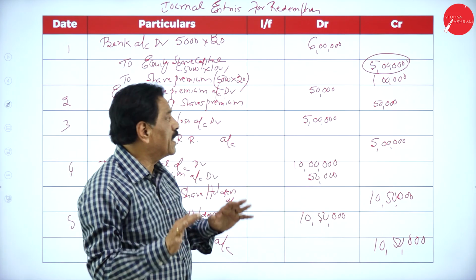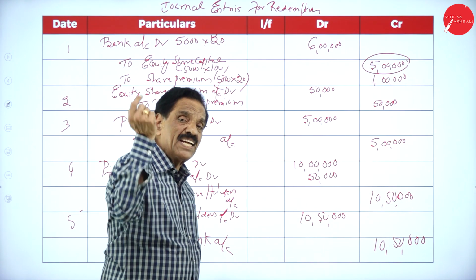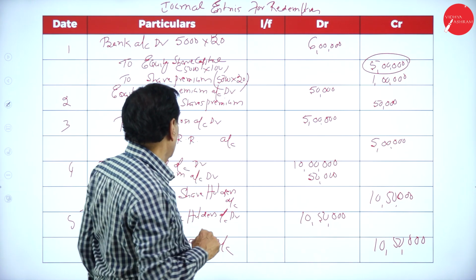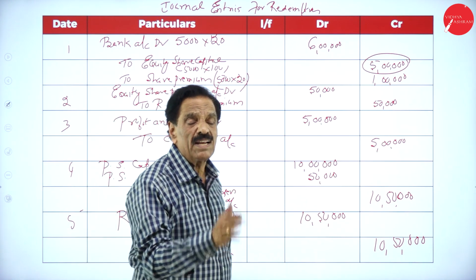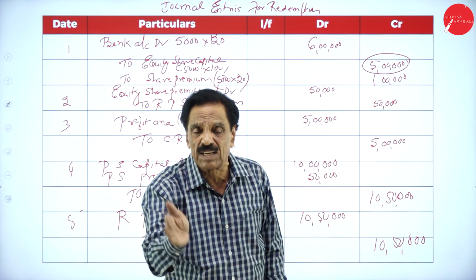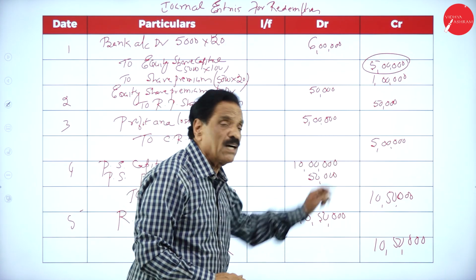What's your face value? 10 lakh. How much available? 5 lakh. How much shortage? Another 5 lakh. You create the CRR from the profit and loss account. Profit and loss account debit 5 lakh to CRR. What is CRR? Capital Redemption Reserve. You create it to the extent of 5 lakh.